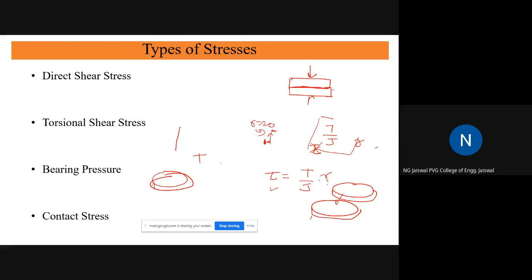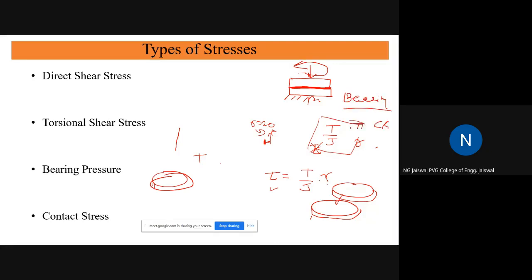But if now one is fixed and one rotates, this is a simple bearing model. When one rotates, whatever pressure is experienced here is not called crushing. It is actually called bearing.